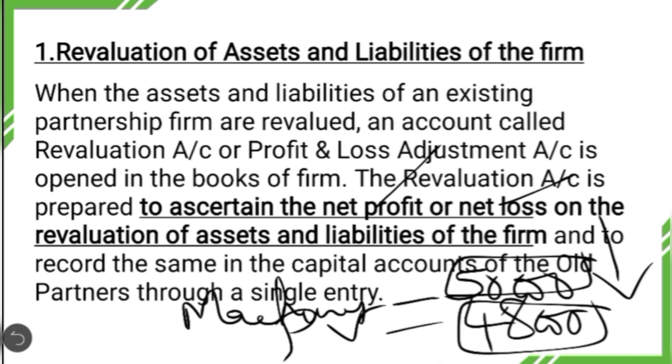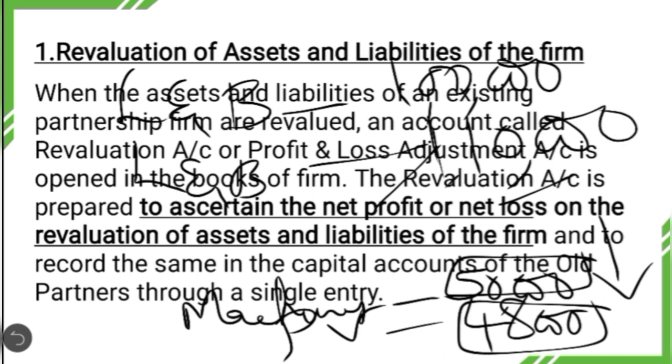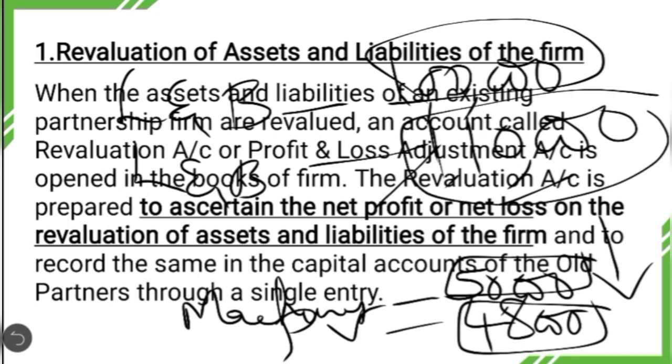Similarly, let us take up one more example. The value of land and building was shown at rupees 1 lakh earlier. But now at the time of admission they have revalued the land and building, and there is an appreciation in the value of land and building by 10%. So the present value of the land and building will be 1,10,000. Now if you compare the book value with the present value, there is an increase in the value of the asset. Whenever there is an increase in the value of an asset, that results in a revaluation profit. So I think it is very much clear.